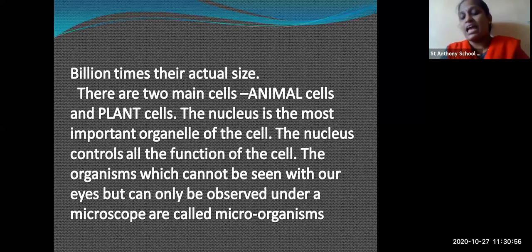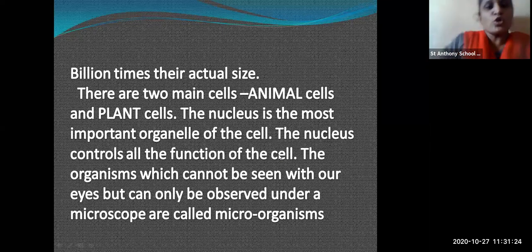Now these cells are having a nucleus, which is most important in the cell. So what is important in a cell? The most important part in a cell is the nucleus. And what is the function of the nucleus? It controls all the functions of the cell. So whatever functions of the cells are there, you can see under the microscope with the help of the nucleus. Means nucleus is the most important organ in the cell which controls all the functions of the cell.